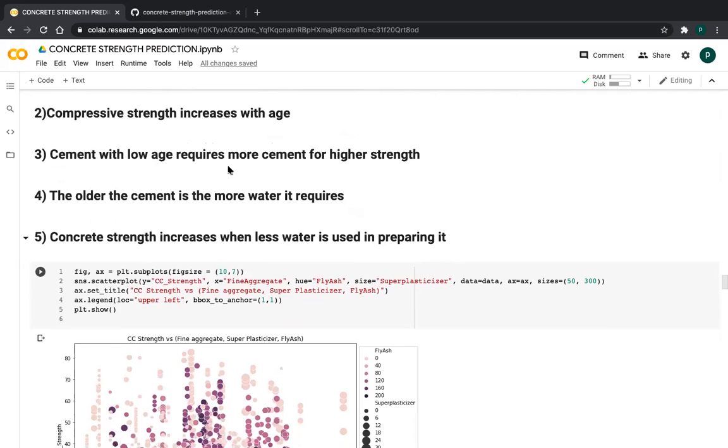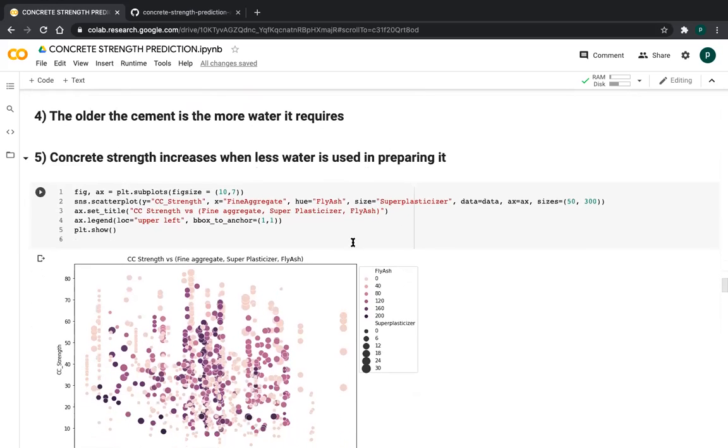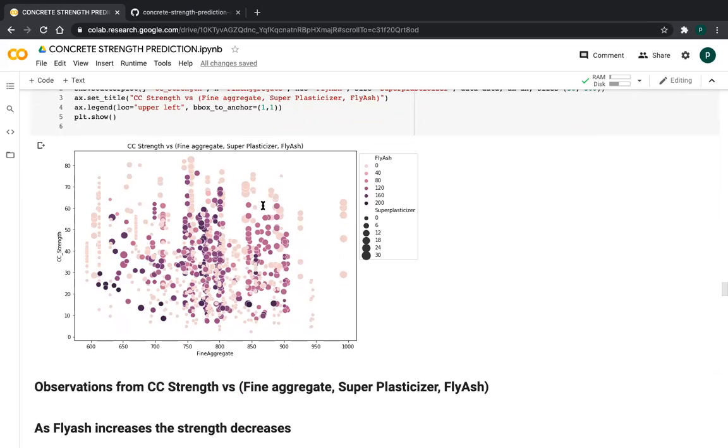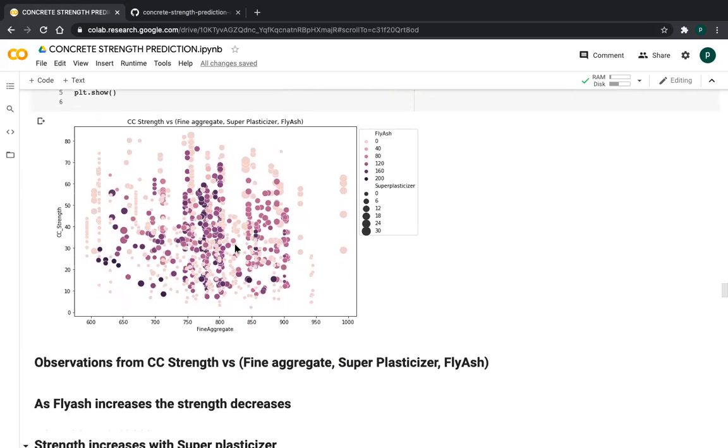And I want to analyze the remaining features against the dependent variable, like fine aggregate, fly ash, and super plasticizer, friends. So only these parameters, this x and y, will be changed, the remaining will be the same, friends. So see, as fly ash increases, the strength decreases automatically. See, friends, 200 means black color, which means the strength is less.